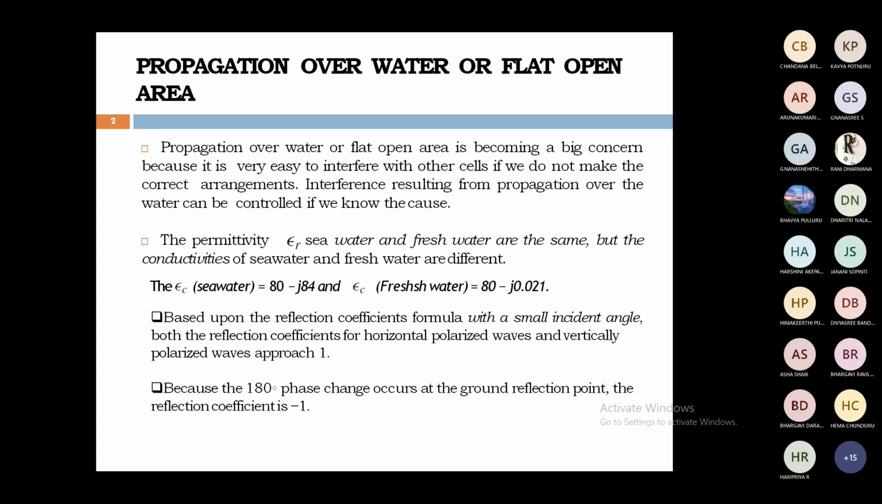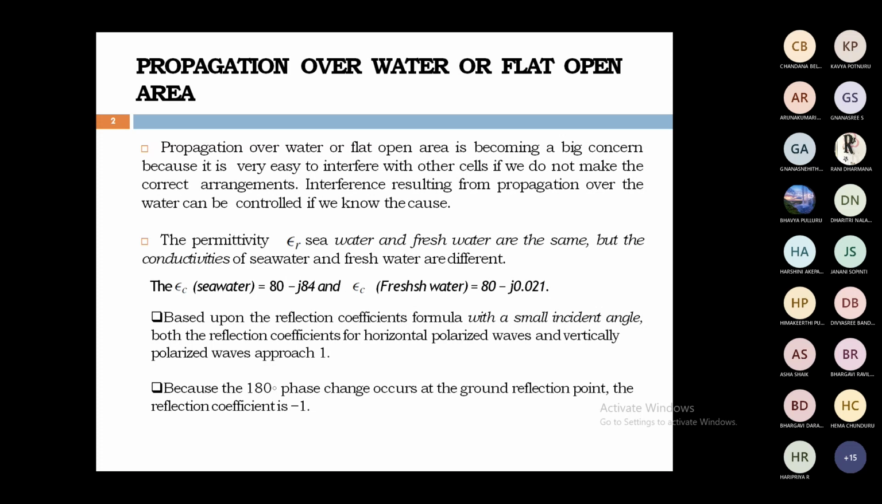The permittivity, epsilon r, of either seawater or fresh water, both are the same. Epsilon r should be the same for both seawater and fresh water. But the conductivity is different, because seawater is salty. That's why the conductivity of seawater and fresh water is different.